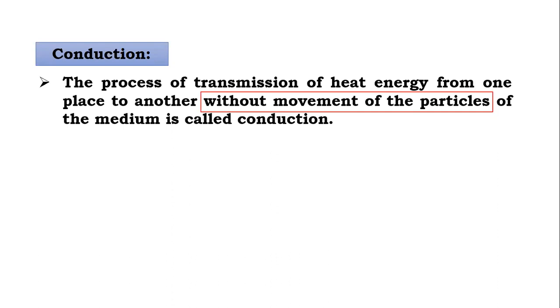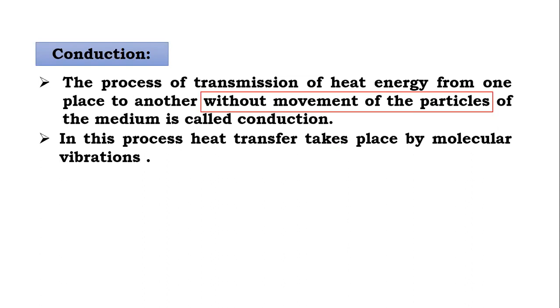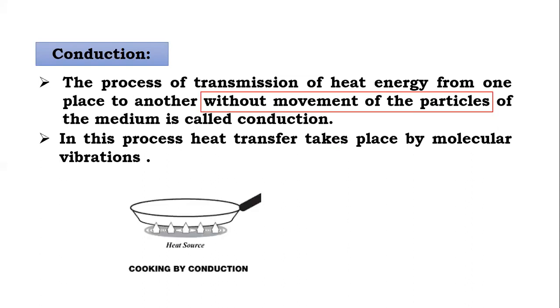Means when we are heating a rod, one end we are heating and the heat is transferred to the another end. So in that whole process, the particles of the rod are not moving. So without movement of the particles of the medium, that transfer of heat is conduction.